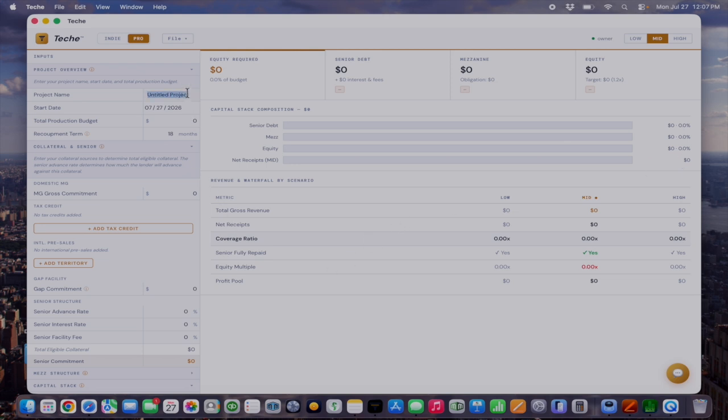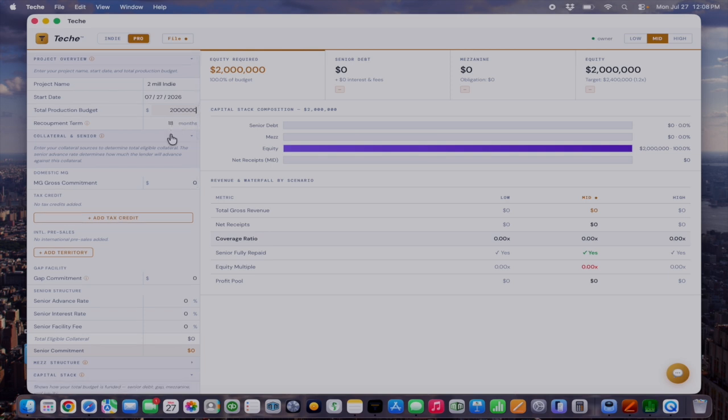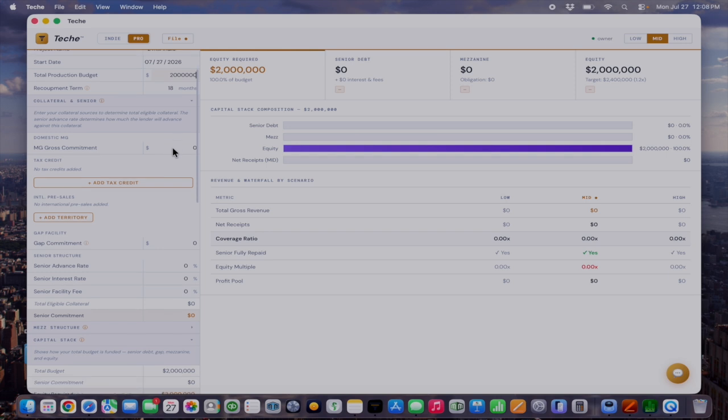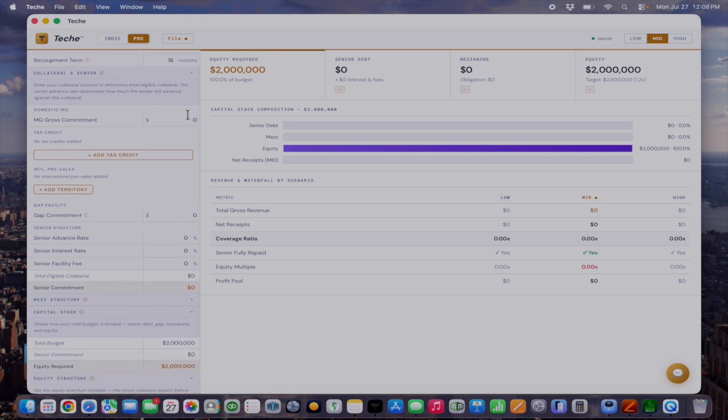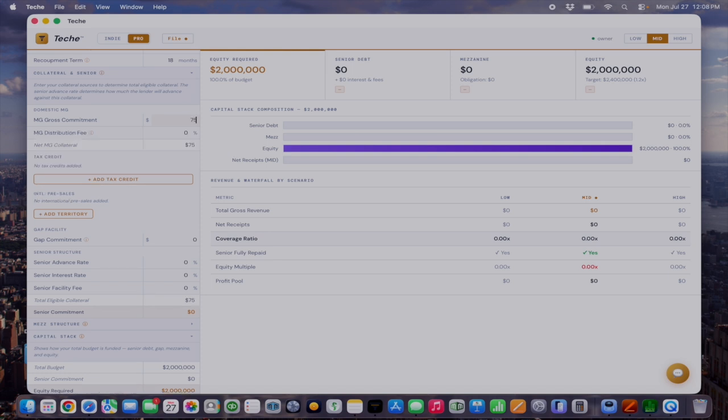We'll start with the name of the budget. We'll call it the 2 mil Indie. And our start date will be the start date on lending. And as we discussed, the budget will be $2 million. And we'll have a recoupment term set at 18 months for our collateral. Now, the first thing in our collateral is the domestic MG. And let's say, based off of our director and our cast, we got offered a $750,000 MG with a 10% distribution fee.